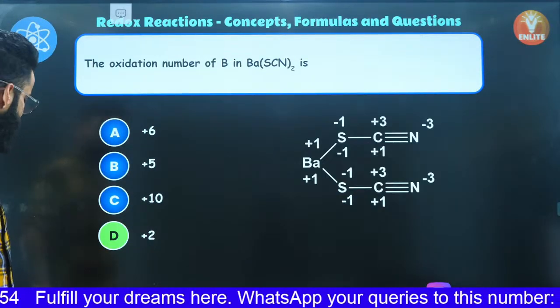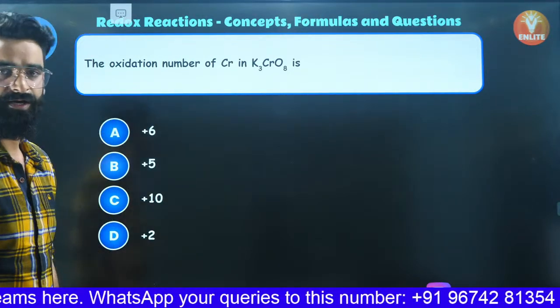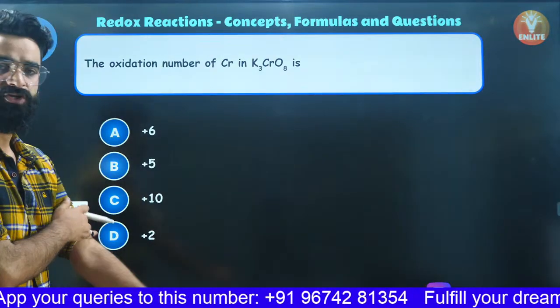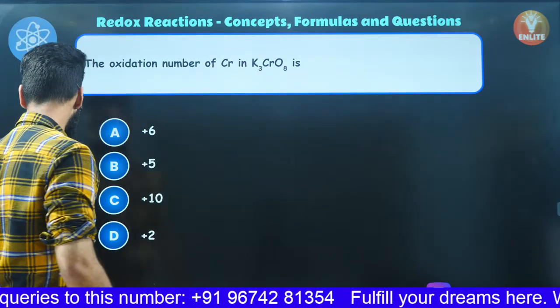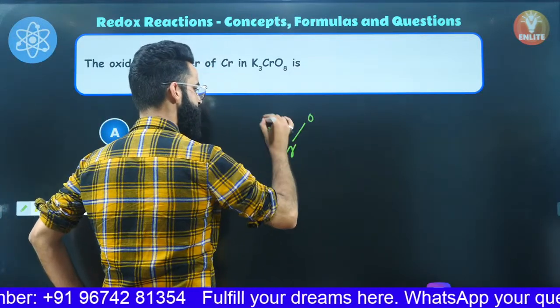Perfect, guys. So let's move on to one more question. The oxidation number of chromium in K3CrO8. Well, first thing, how do you draw the structure of your K3CrO8? Let me show it to you. Have a look. This is chromium right here. This is oxygen. This is one more oxygen.